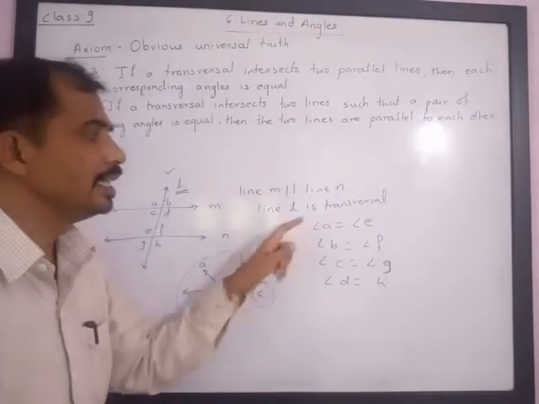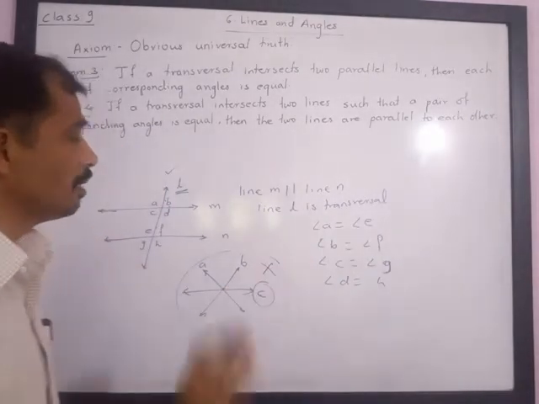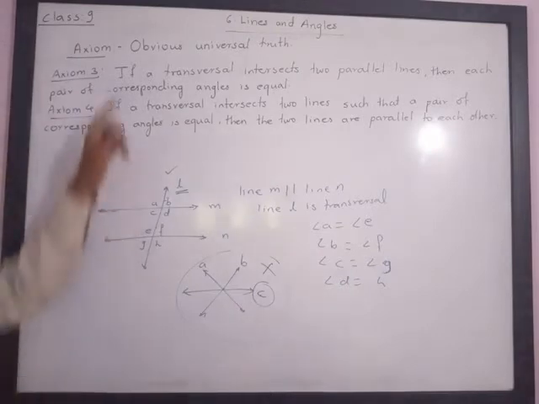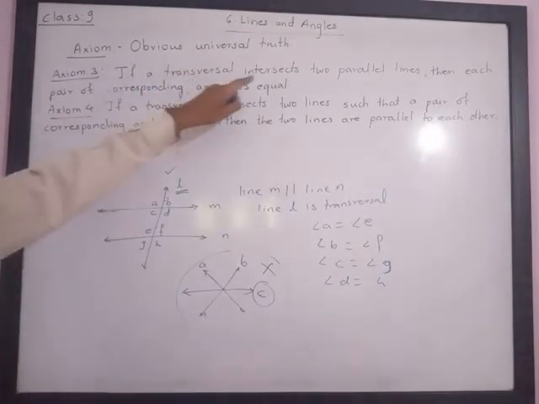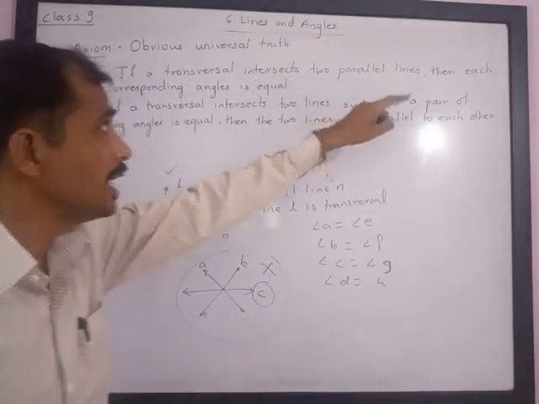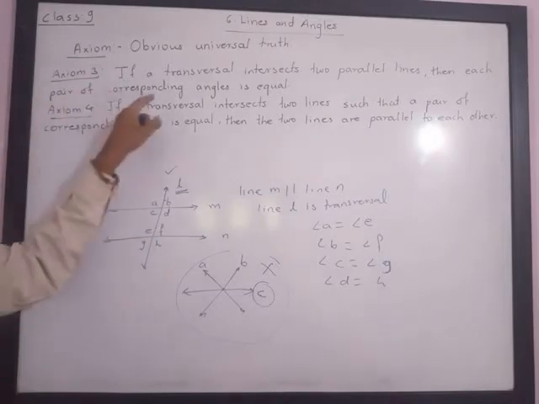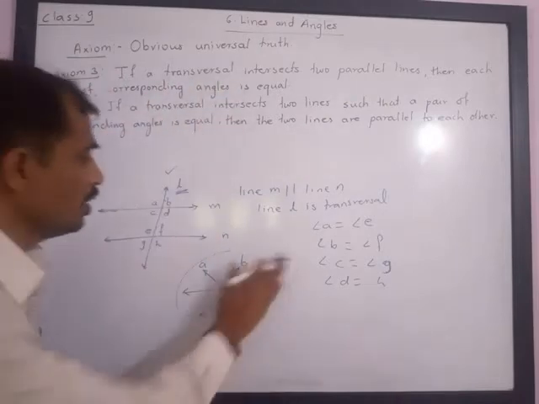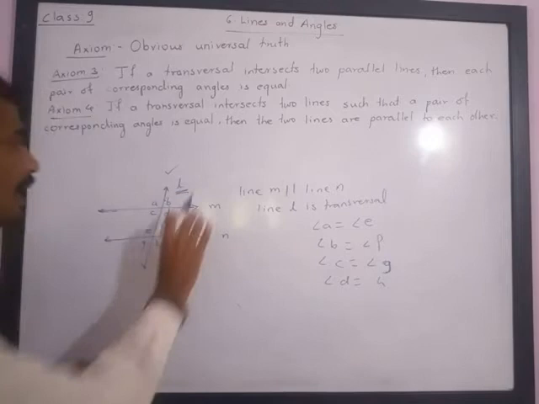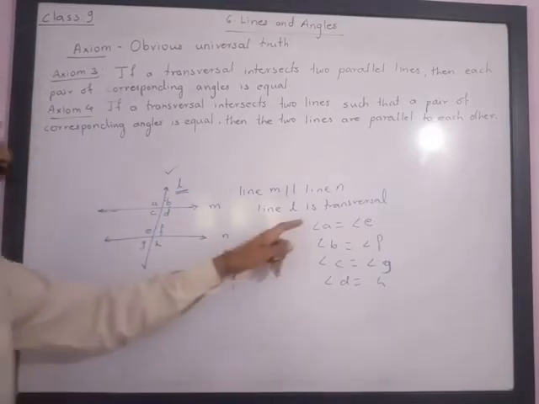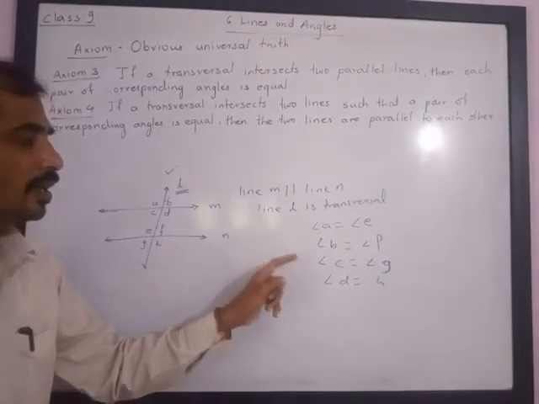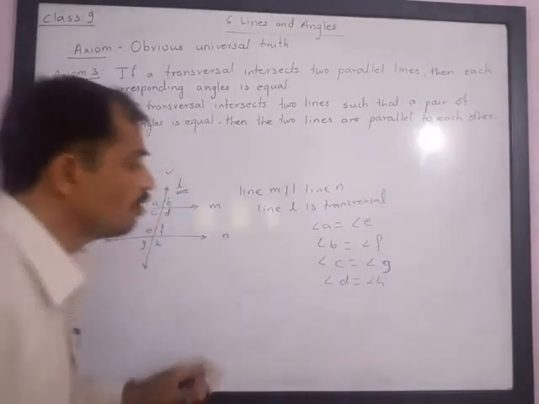That is, angle E is equal to angle A. Please understand, again I am reading the statement. If a transversal intersects two parallel lines, then each pair of corresponding angles is equal. If two lines are parallel and a third line is a transversal, then corresponding pairs are equal. This is the first axiom.